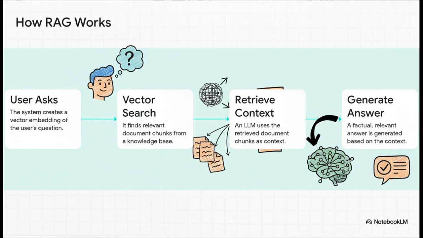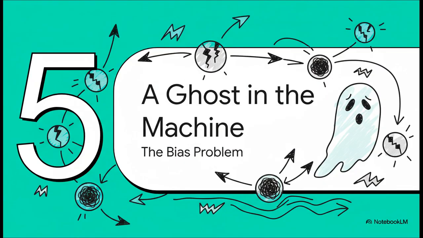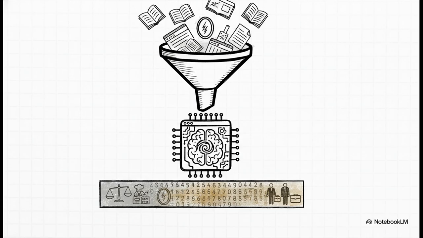But there's a fascinating and really important wrinkle in all of this. Where does this map of meaning actually come from? And what happens when that map isn't just a map of our language, but a map of us? And this is the crucial point. Embeddings learn from us. They are trained on billions of pages of text from the internet, from books, text written by humans. And that means they don't just learn that a king is related to a queen. They also learn every other pattern, every association, and every stereotype that's present in all that human text.